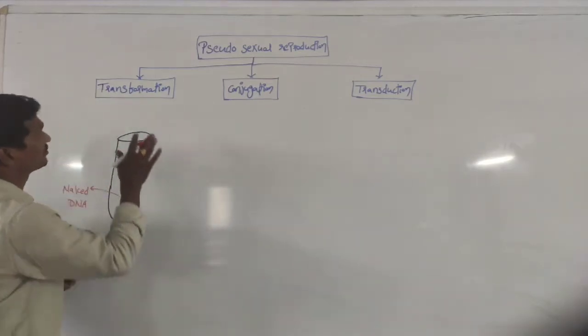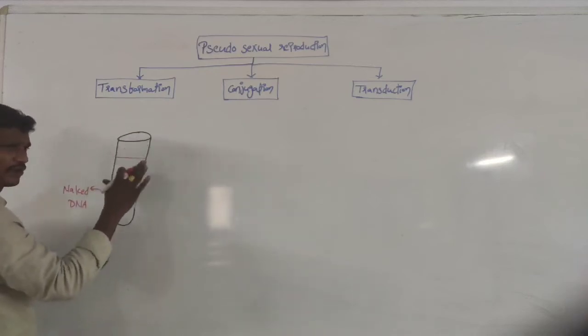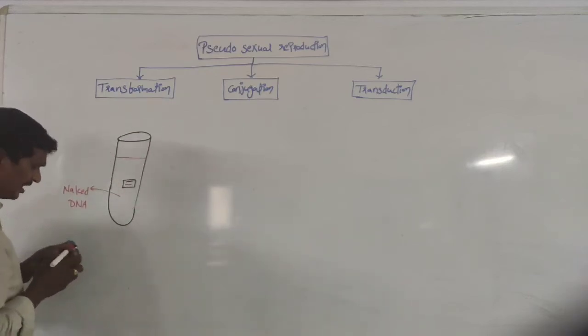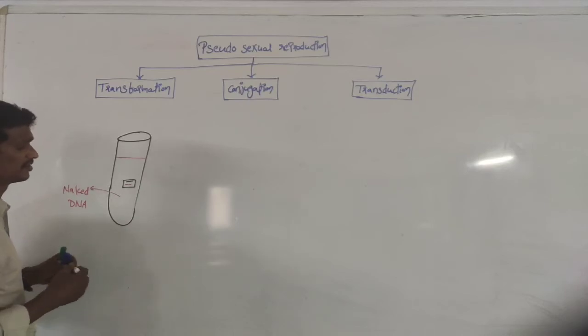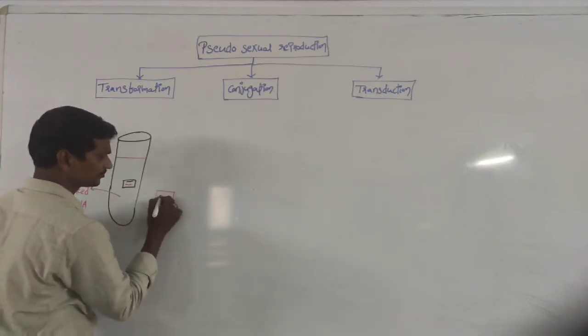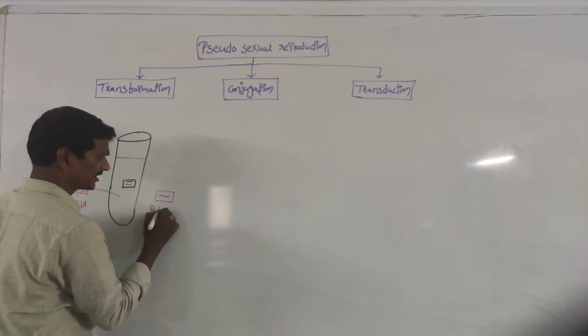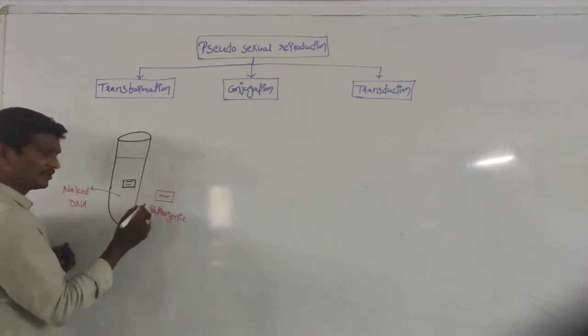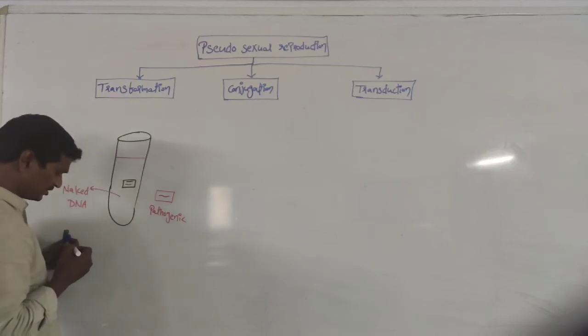See, actually the name transformation means changing from one form to another form. I will explain again in a very simple concept. This is a pathogenic bacteria, meaning it has the capacity to cause disease.